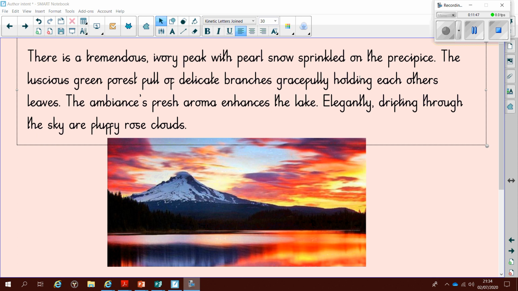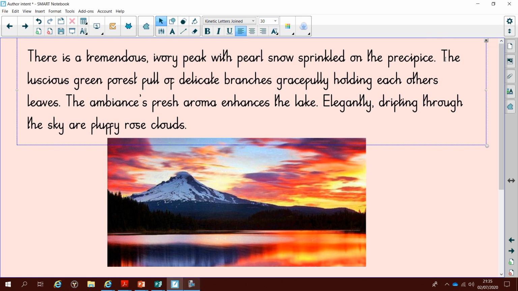So this is my final description with the positive intent of the setting, but I'm still not quite happy with it yet. Some of the sentences don't quite link together properly. So there's a tremendous ivory peak with pearl snow sprinkled on the precipice. The luscious green forest full of delicate branches gracefully holding each other's leaves. It sounds like they're separate.